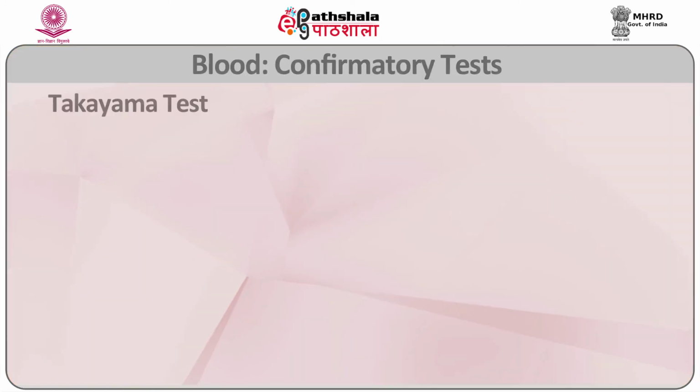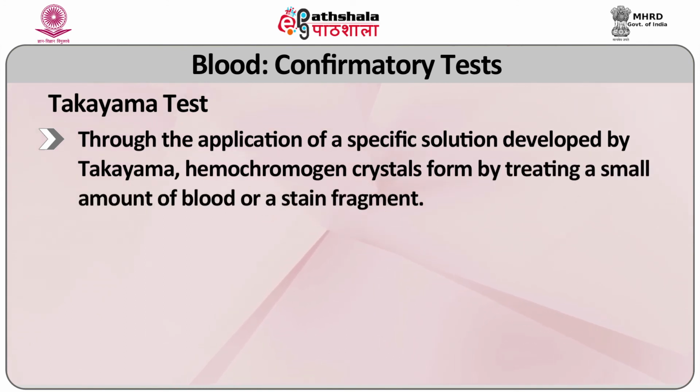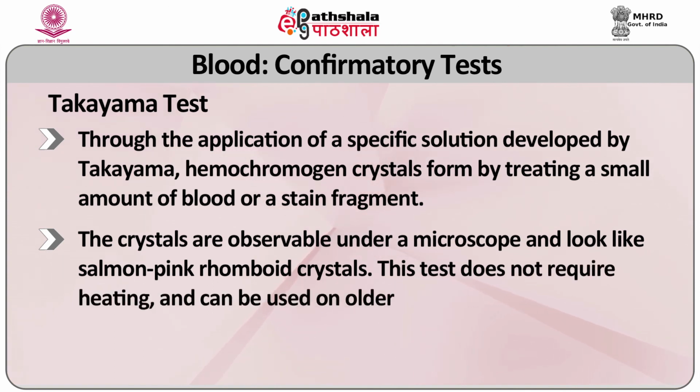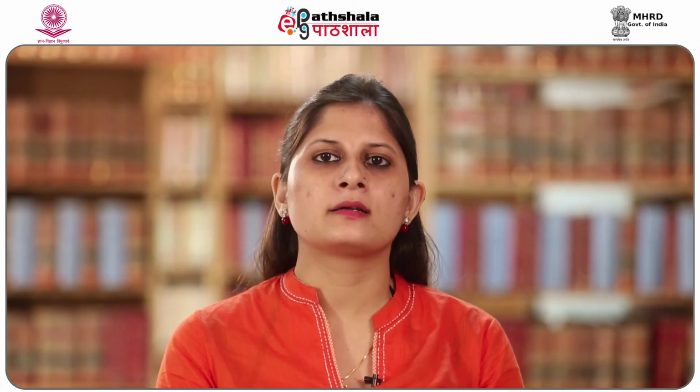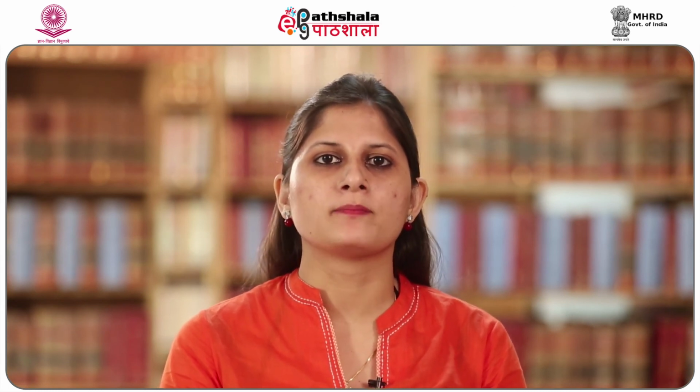Confirmatory test. Takayama test. In the Takayama test, through the application of a specific solution developed by Takayama, hemochromogen crystals are formed by treating a small amount of blood or a stain fragment. The crystals are observable under a microscope and look like salmon pink rhomboid crystals. This test does not require heating and can be used on older samples. Precaution: this test requires a relatively large amount of sample, 0.1 milligram of hemoglobin.